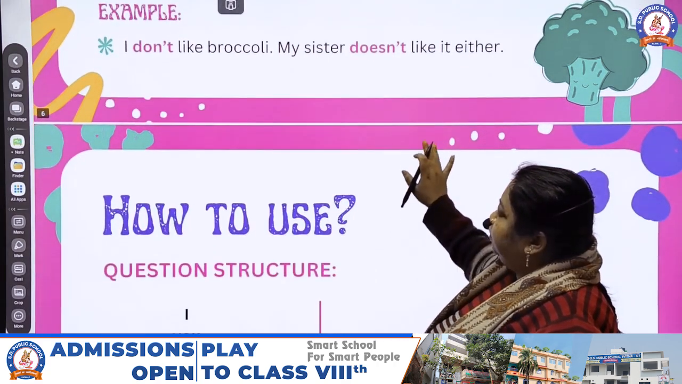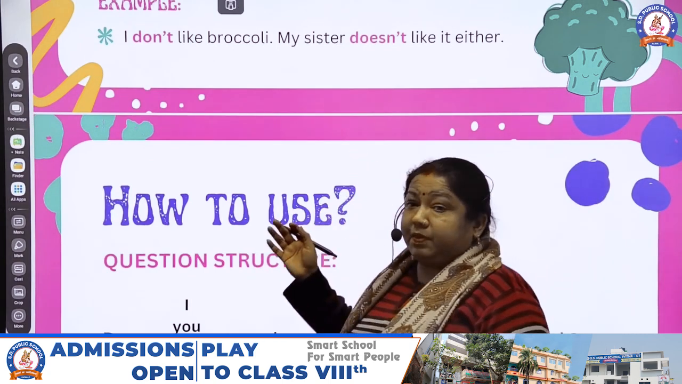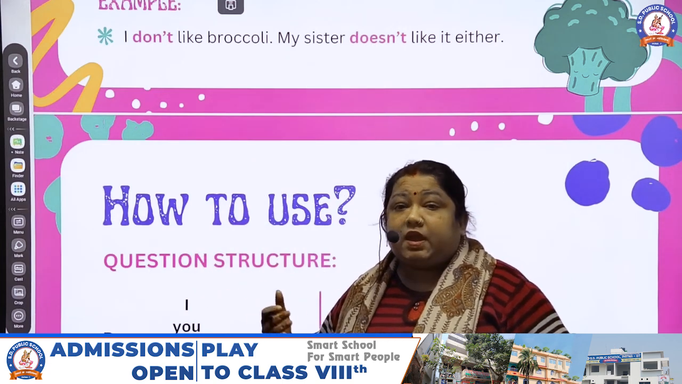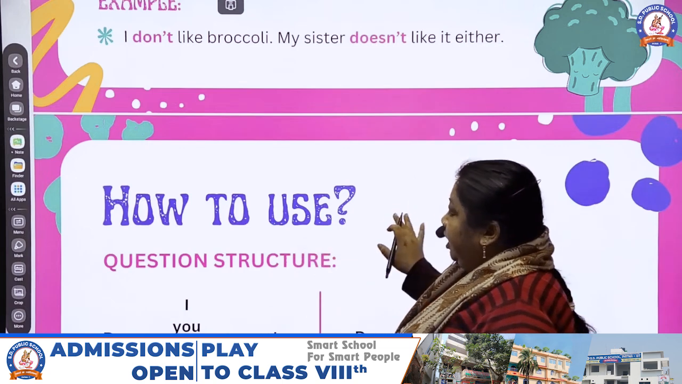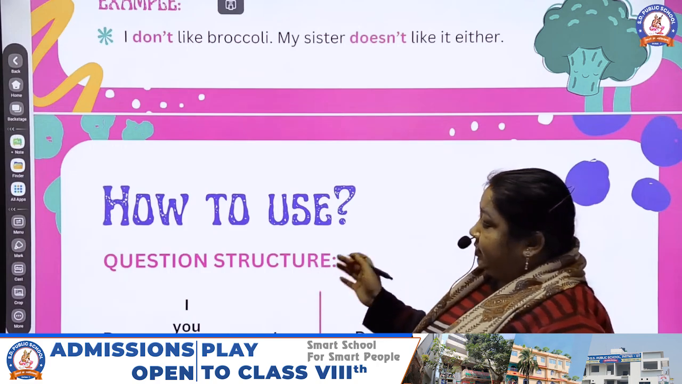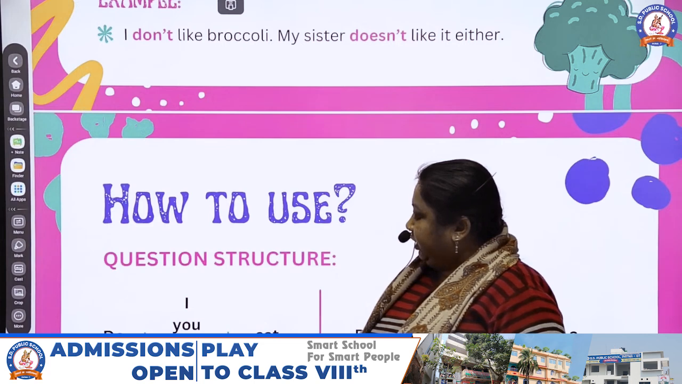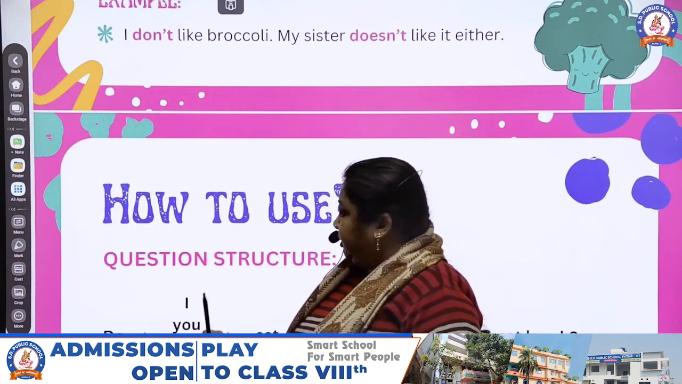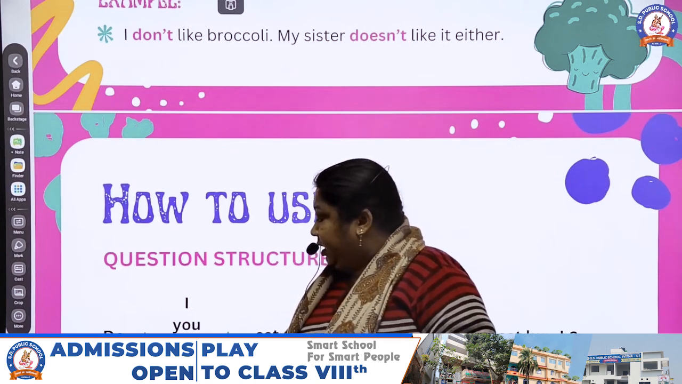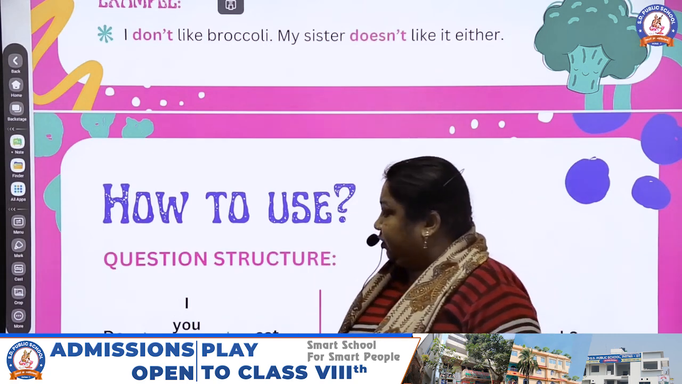Now how to use it in the question structure? Until now we have studied the positive structure and negative structure, now we will study the question structure. When we ask someone a question, Do you like to eat toffee and ice cream? So do plus you, here the subject is I, you, we, they. In the question structure we have to use do as the first word. Do you eat lunch, or whatever work you are doing?